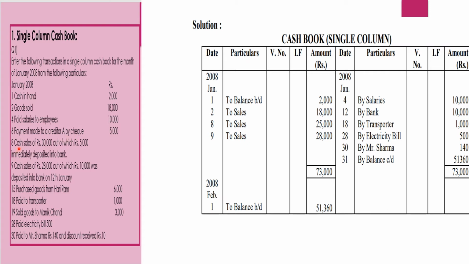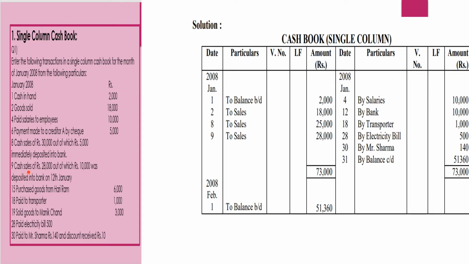Then we move to the next, Jan 8. Again there is a cash sales of rupees 30,000, out of which 5,000 is immediately deposited into bank. That means only 25,000 was cash transactions, because out of 30,000, 5,000 has gone into bank. So what is the journal entry for cash sales? It is cash account debit to sales account. So it's recorded here on the debit side, to sales 25,000 in the amount column. You will not write 30,000 because out of that 5,000 has gone into the bank, and the entry for that is bank account debit to sales account, and we don't record any check transaction, so it will not come here.